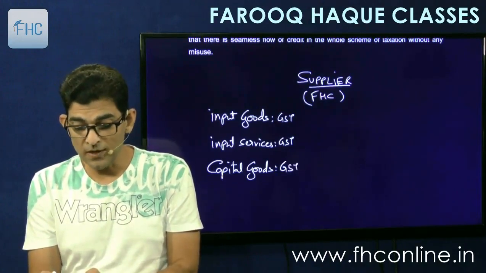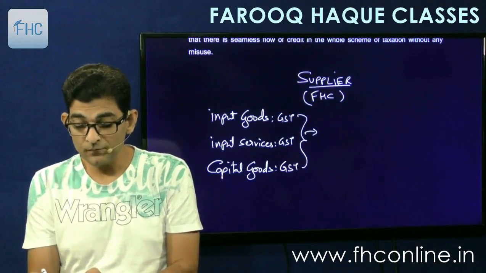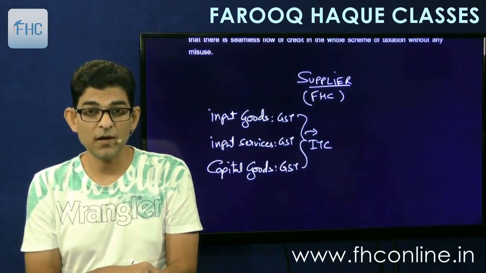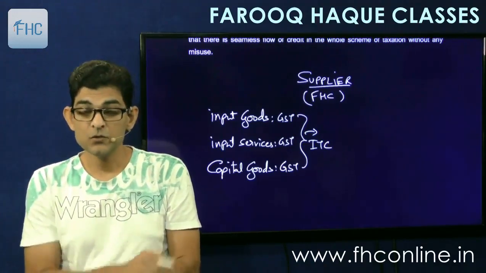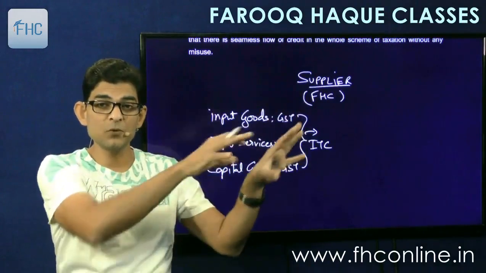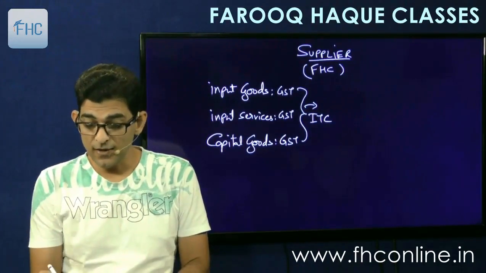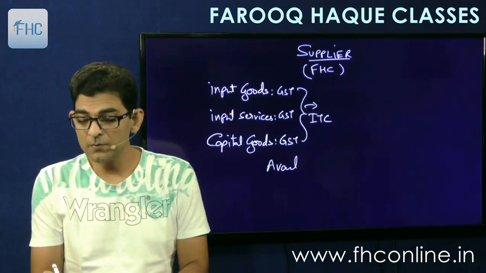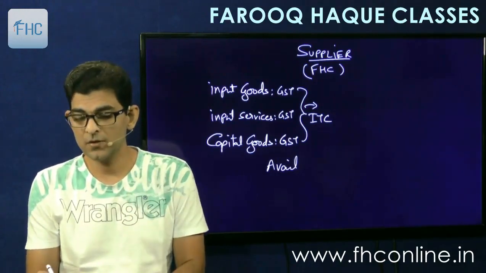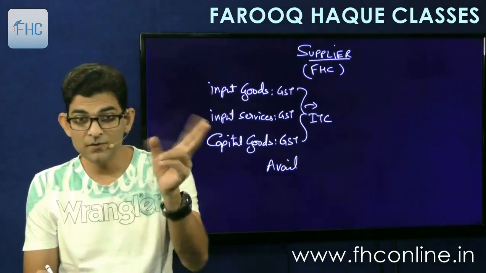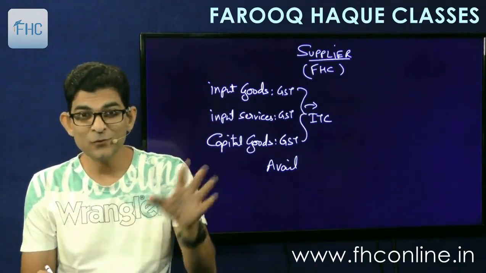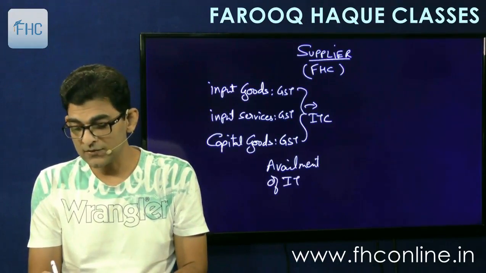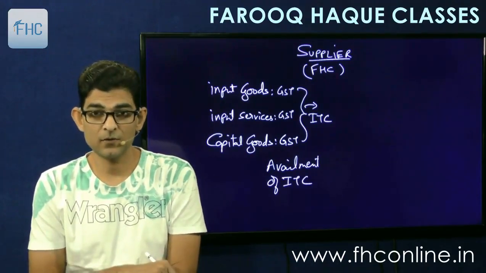All these will be allowed as credit. So they are allowed to me as input tax credit. That is called ITC in short. When these things are purchased and they come to my premises, I will take credit, and this is called availment. So you must remember these two words, availment and utilization. These are technical words. You cannot misuse them, otherwise it will change the whole meaning of your answer. This is called availment of input tax credit. So I'll take credit.